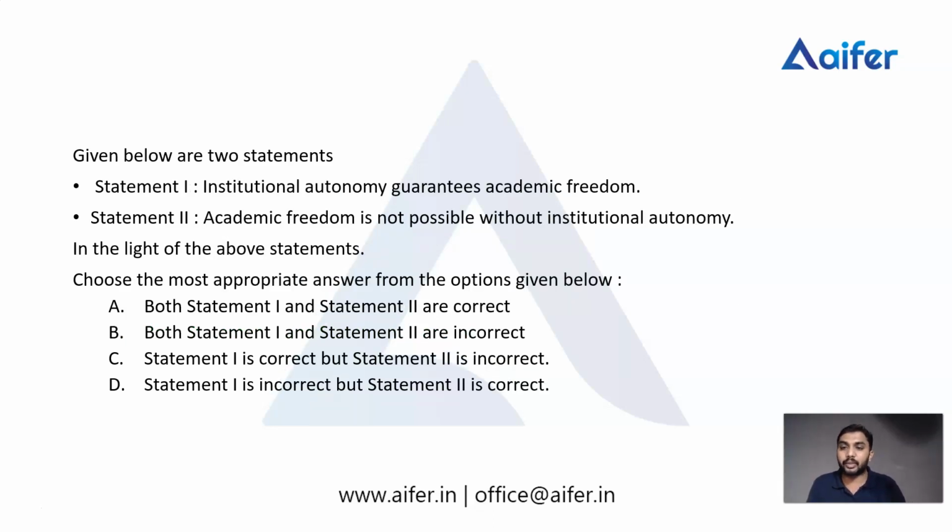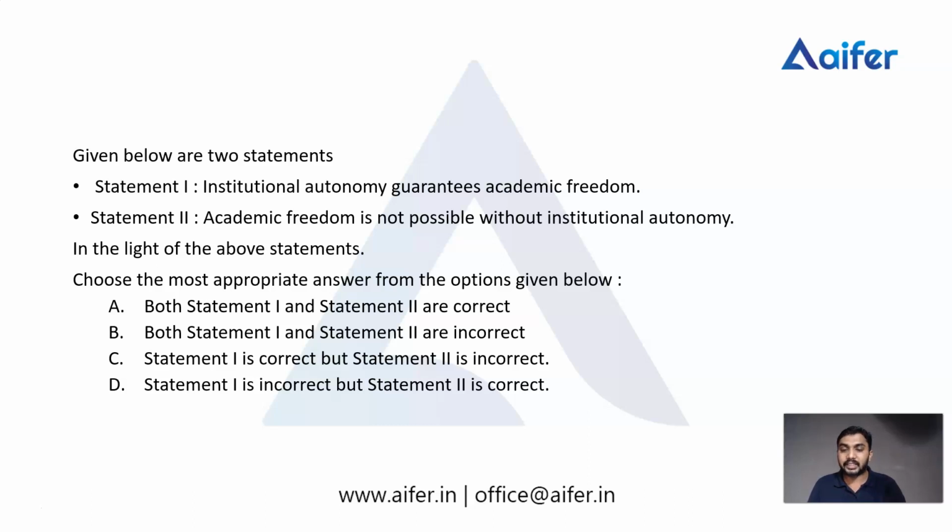Once again, we have been given two statements, statement 1 and statement 2. Statement 1 says institutional autonomy guarantees academic freedom. Then statement 2, academic freedom is not possible without institutional autonomy. These are the two statements given to us, and there are 4 options. Option A, both statement 1 and statement 2 are correct. Option B, both statement 1 and statement 2 are incorrect. Option C, statement 1 is correct but statement 2 is incorrect. Option D, statement 1 is incorrect but statement 2 is correct.